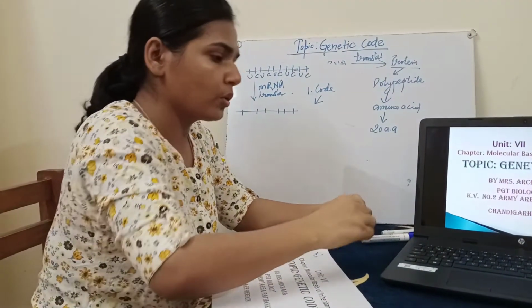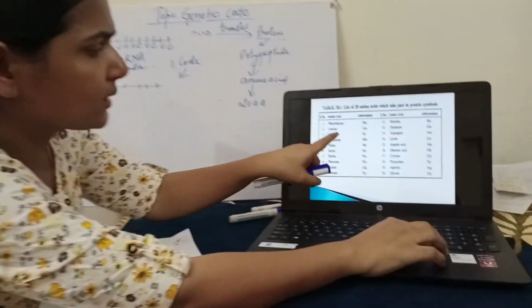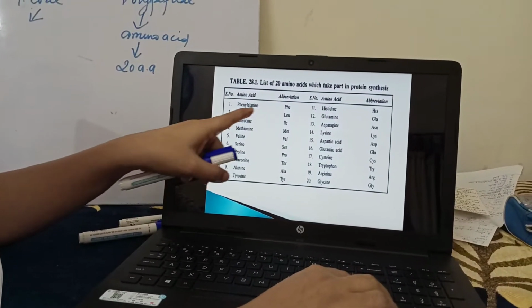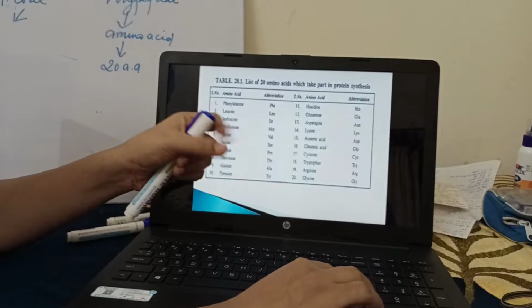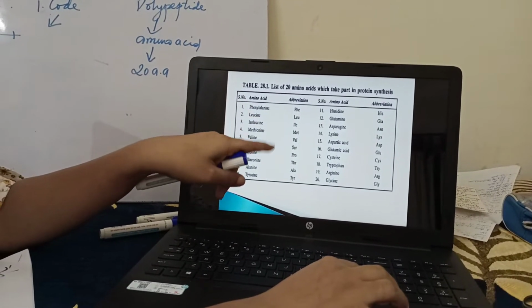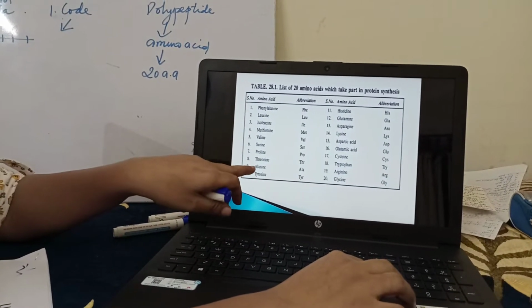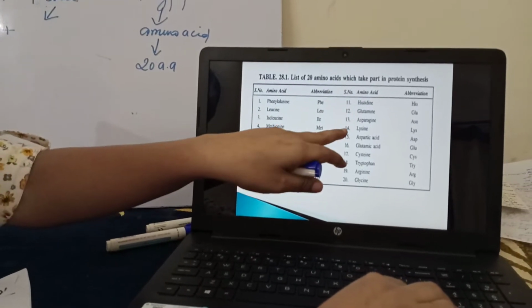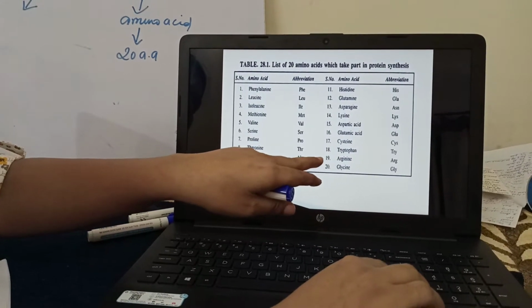Now in your book, these are the 20 amino acids that we have studied in 11th class. You can see phenylalanine, PHE, in short, because we will be studying a table there. These include leucine, isoleucine, methionine, valine, serine, proline, threonine, alanine, tyrosine, histidine, glutamine, asparagine, lysine, aspartic acid, glutamic acid, cysteine, tryptophan, arginine, and glycine.